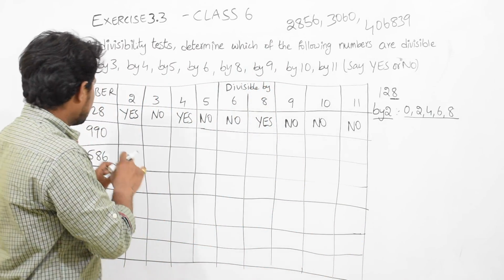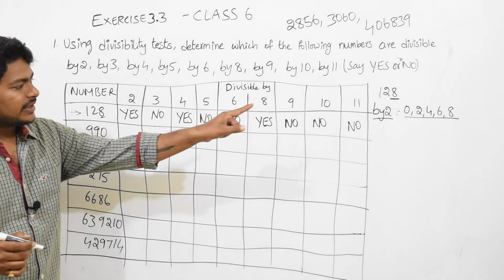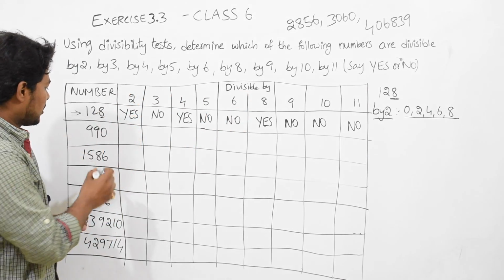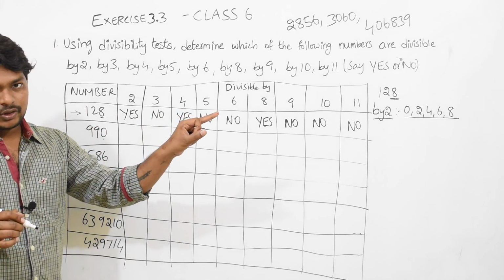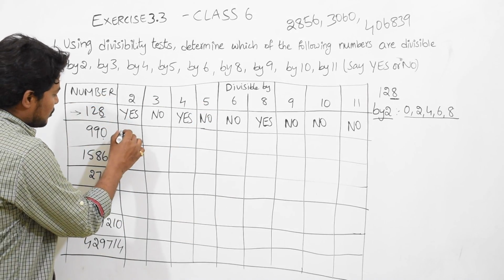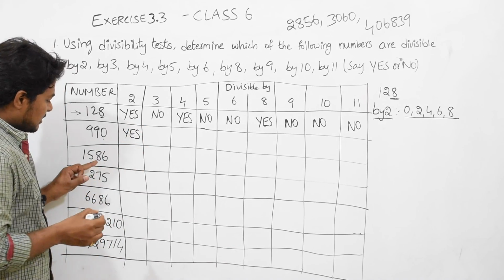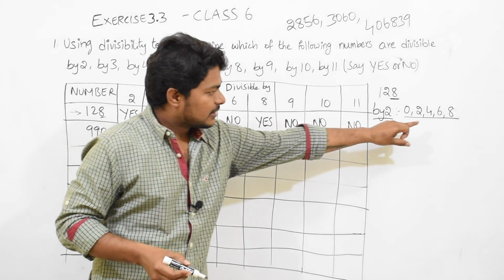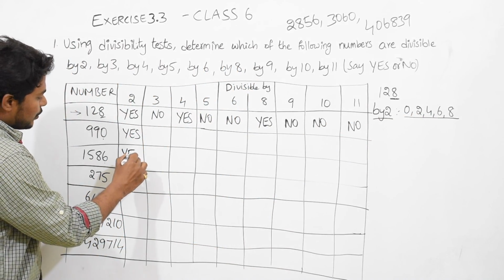Now if you see 128, the last number is 8. It is there in the list, so write yes. Now you see here, 0. 0 is in that list, 0, 2, 4, 6, 8, yes, so write yes. And see 6 here. 6 is here, so it is divisible by 2.